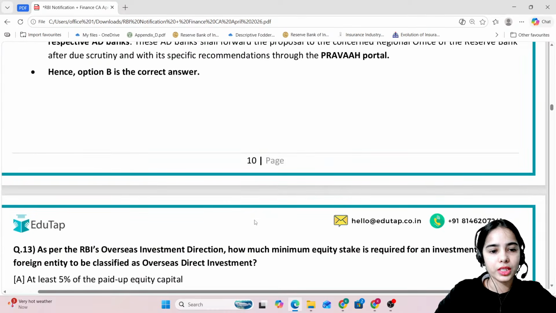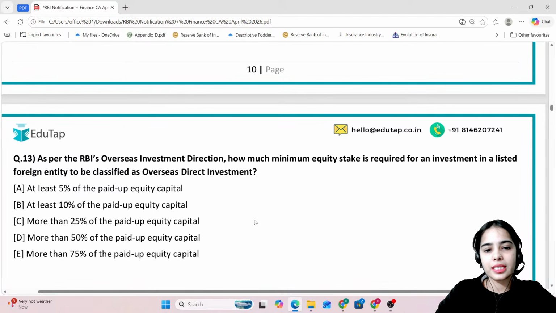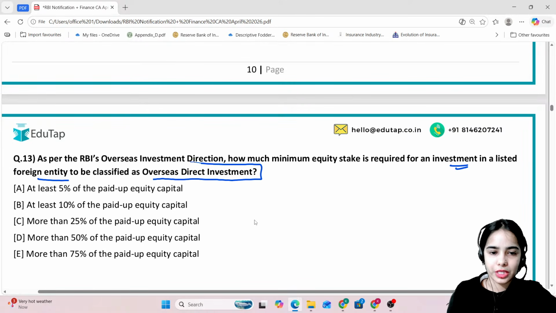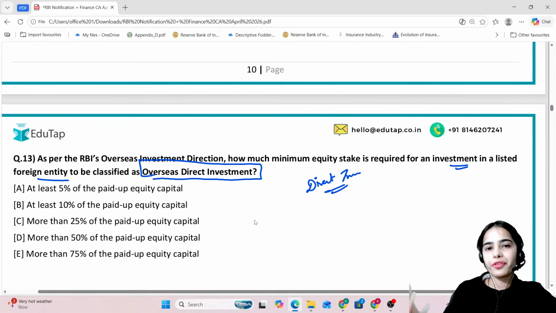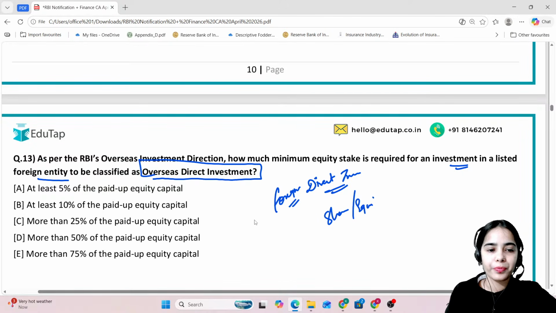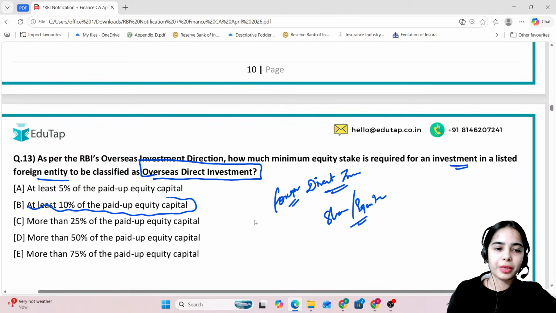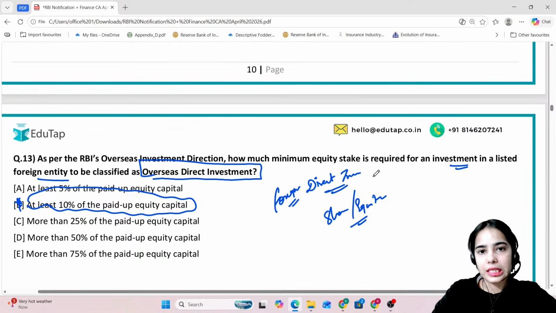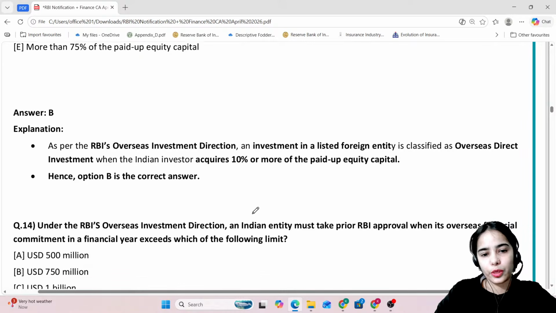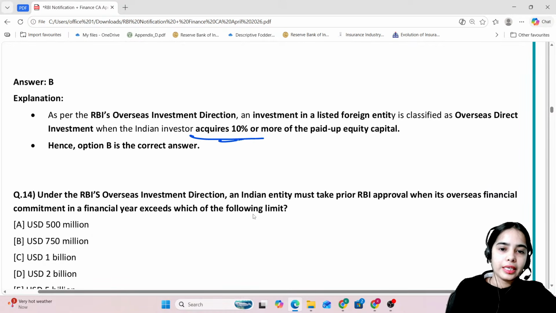Okay. Now coming to the next question, as per RBI's overseas investment direction, how much minimum equity stake is required for an investment in a listed foreign equity to be classified as overseas direct investment? So the investment will be considered direct investment if there is an investment of at least 10% of the paid up equity capital. Okay. So the investment will be considered overseas direct investment if there is 10% or more than 10% of the investment in the paid up equity capital. Yes, 10% or more than that.